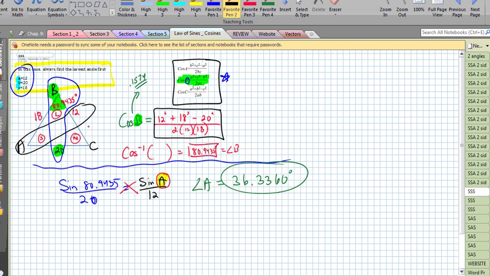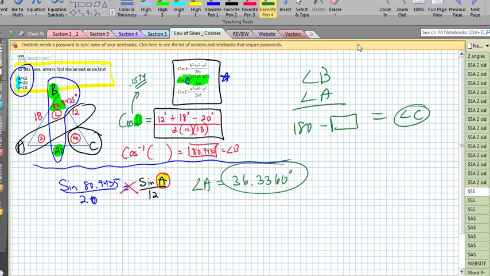Now, I can do the same thing with the law of sines again, but since I know two out of the three angles, it's a lot faster to use the angle sum theorem. So I'm going to add up angle B with angle A, and then subtract that answer from 180, and that's going to be angle C. So I'm doing that on my calculator right now. I'm taking 36.3360 plus 80.9435, and I subtract it from 180, and then we have an answer for angle C. Angle C turns out to be 62.7204. All right, that's your first exposure to the law of cosines, which could be very intimidating.